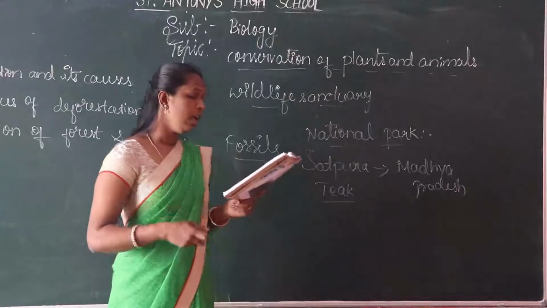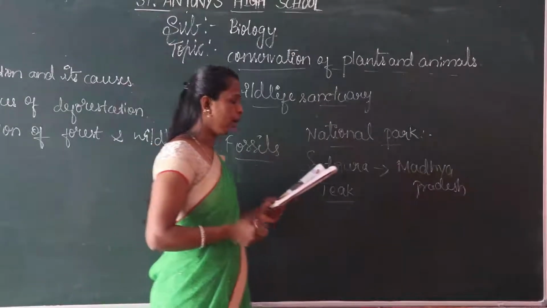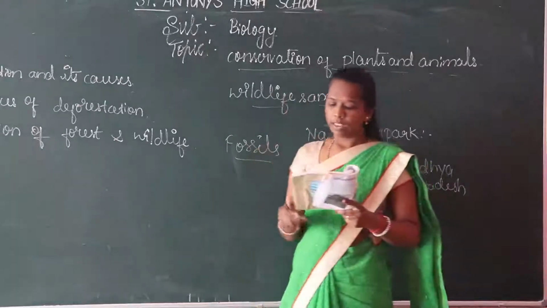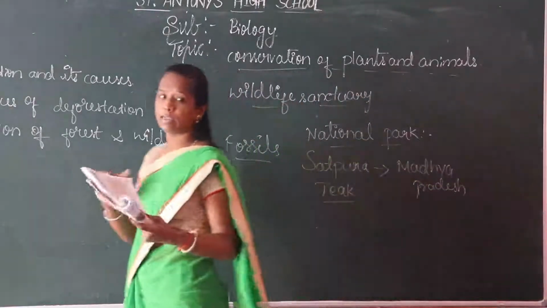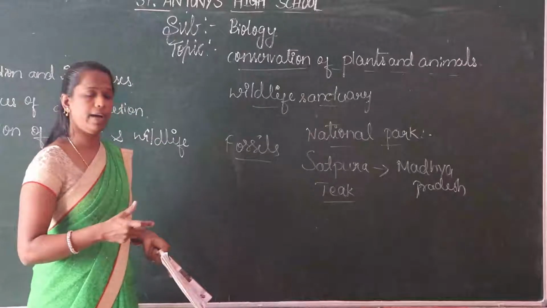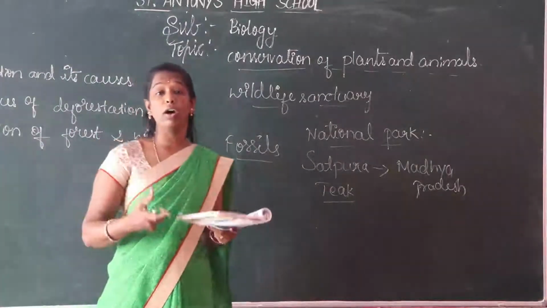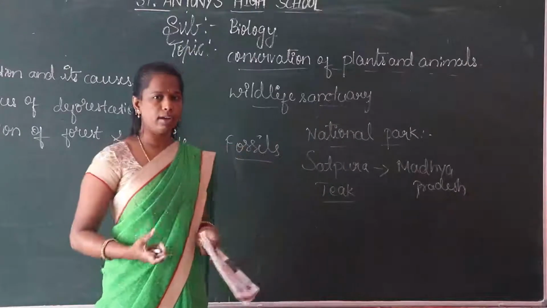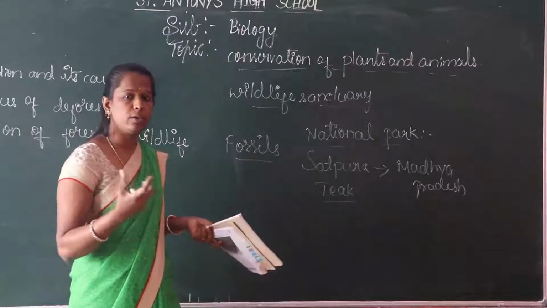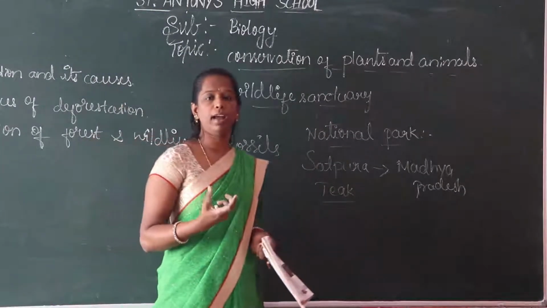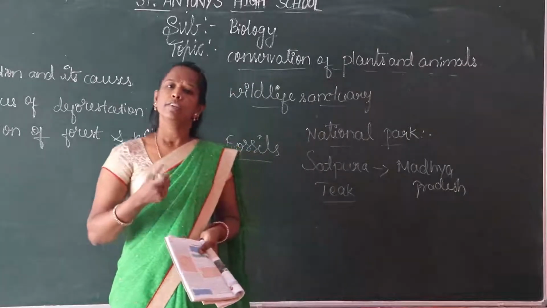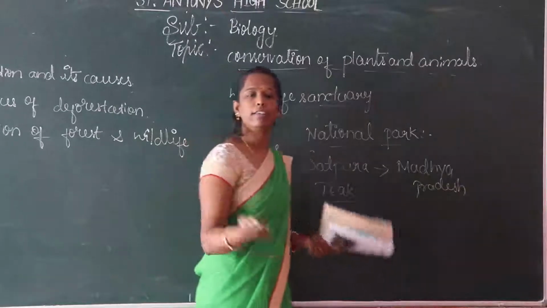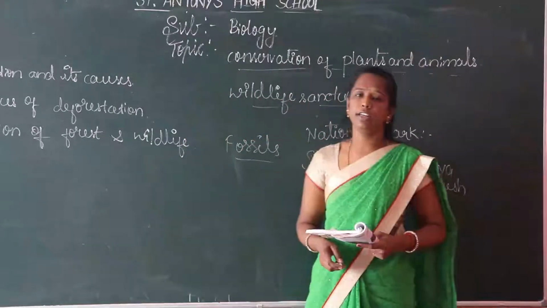Okay, children. There are more than 100 national parks in our India. So rock shelters: when you visit Satpura National Park, it consists of rock shelters. All the fauna, a group of plants and animals, are living there. So we observe so many types of wild animals in that place. Here the rock shelters are constructed for them.